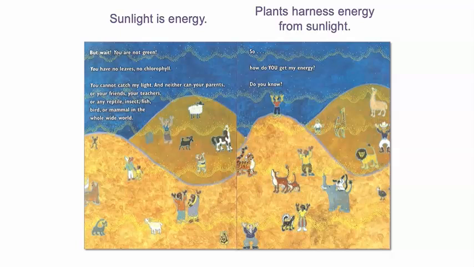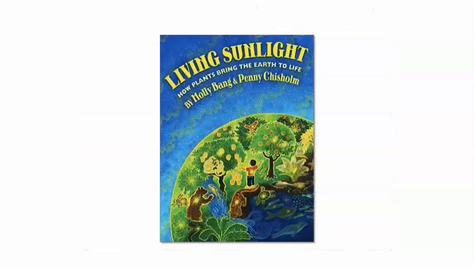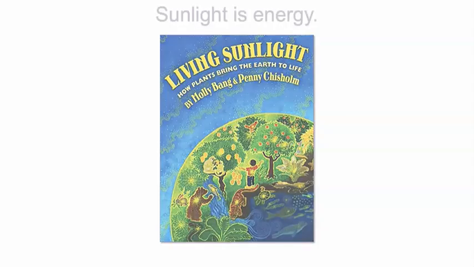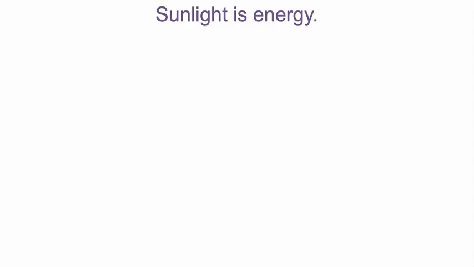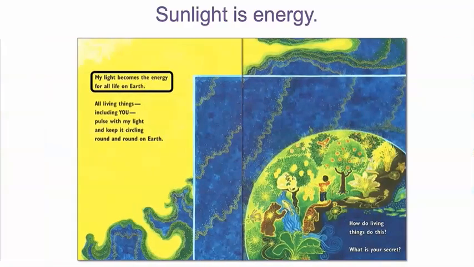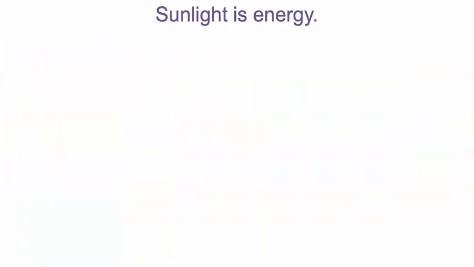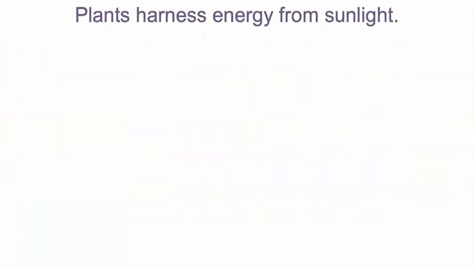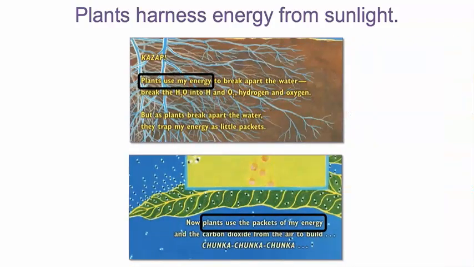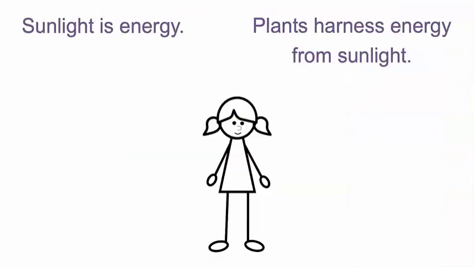Do you know? Wow, that was a great book. Next time we're together, we will read more to find out how animals get energy from sunlight. Our first claim was that sunlight is energy, and our book gave us lots of evidence to support it. Our second claim was that plants harness energy from sunlight. As we read, we found evidence to support that claim as well.